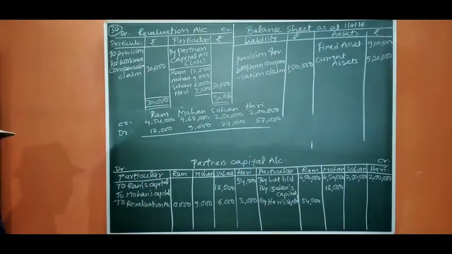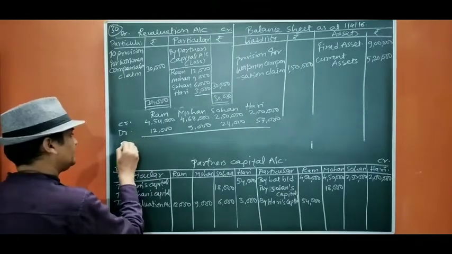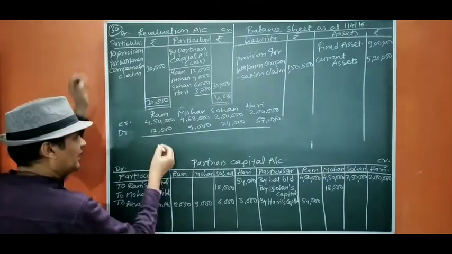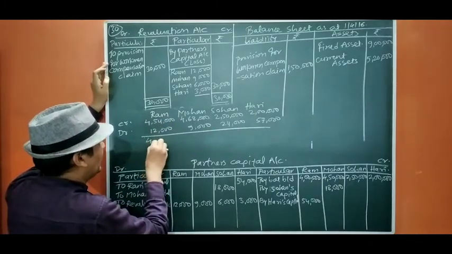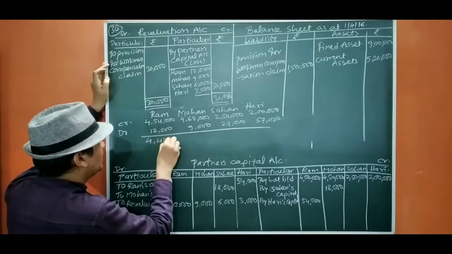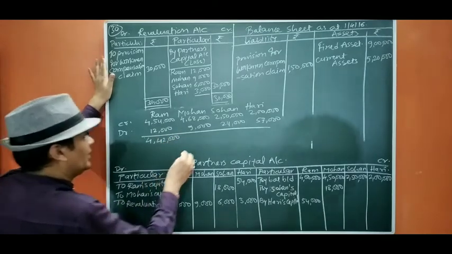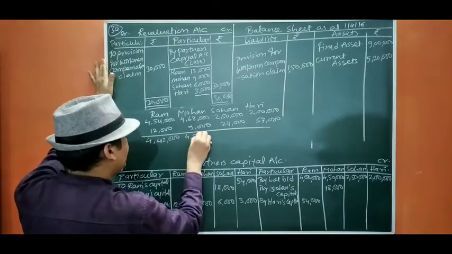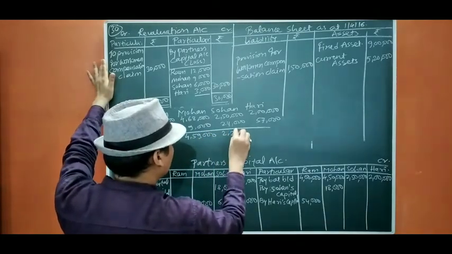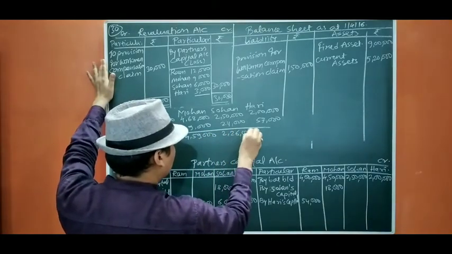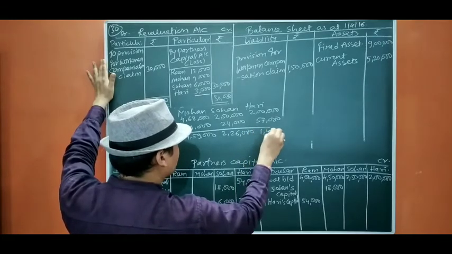Now we are going to find out the difference. That will be the total amount that we are going to calculate. This is 4,42,000. This is 4,59,000. This is 2,26,000. This is 1,43,000.